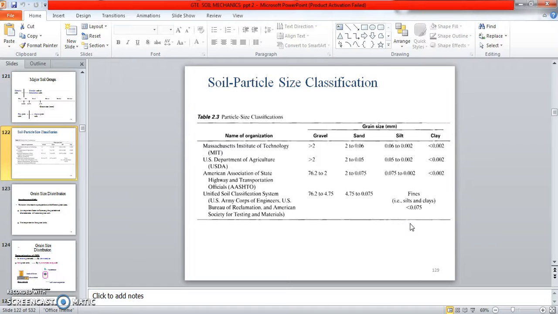Okay, and these are the soil particle size classifications. Greater than 2 is gravel, 2 to 0.06 means sand, 0.06 to 0.002 means silt, less than 0.002 means clay. So these are the different classes. Organizations in different countries analyze grain size.